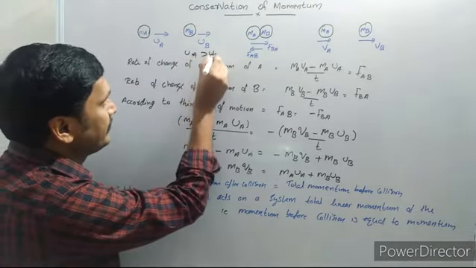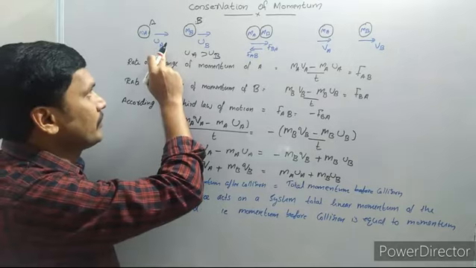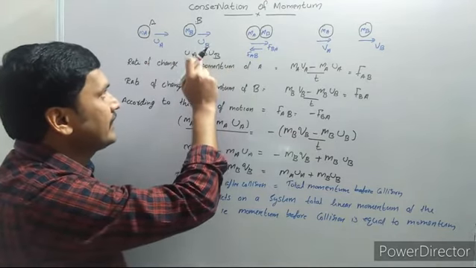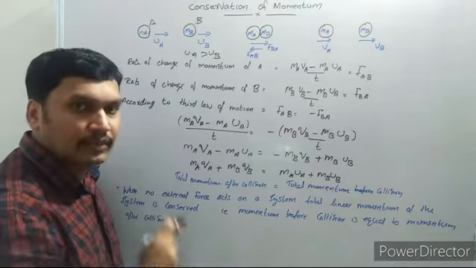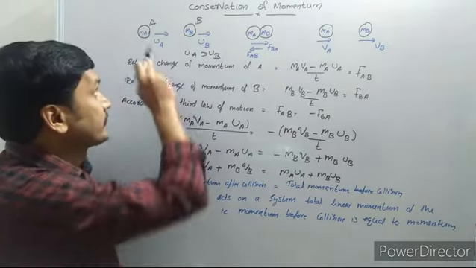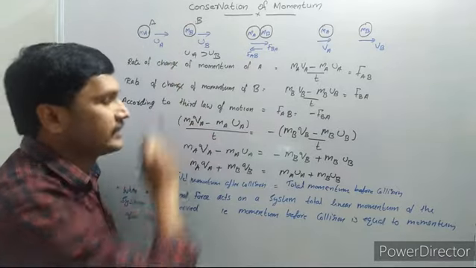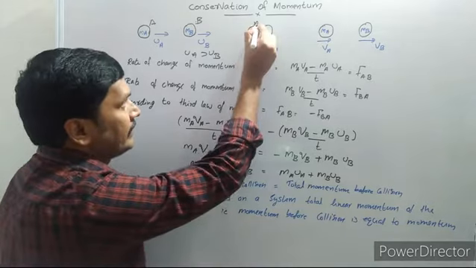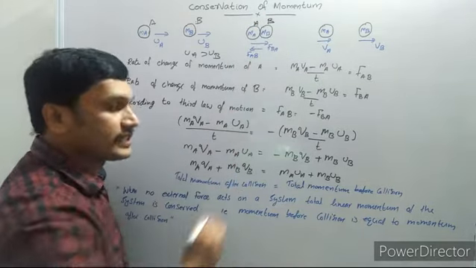This is body A and this is body B, A having a velocity ua and B having a velocity ub. Both are moving along a straight line, so we can expect that after some time they will collide with each other.